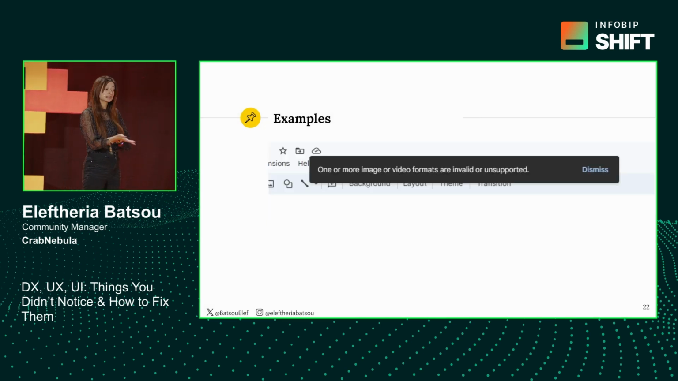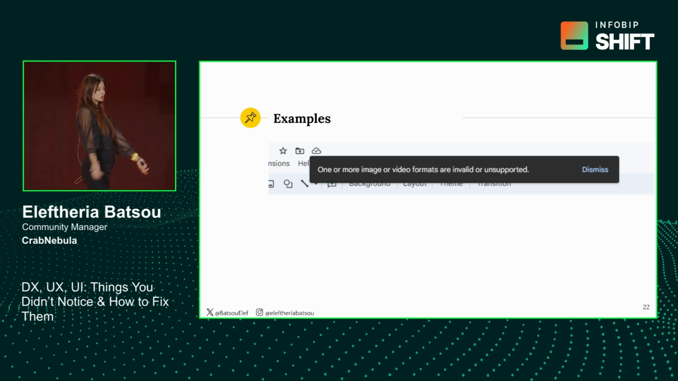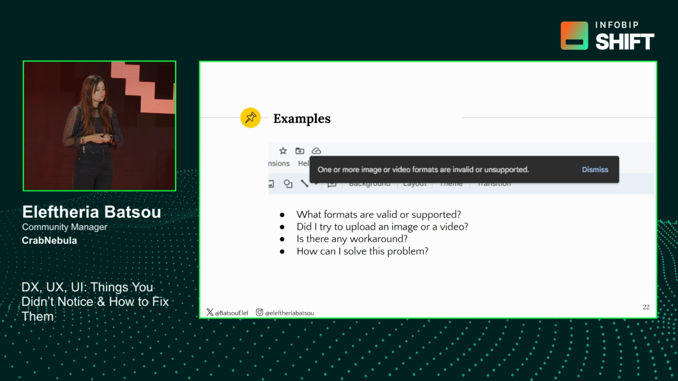And I also had another issue with Google Drive. I was doing my presentation, and I wanted to upload an image, and I got this error message: one or more image or video formats are invalid or unsupported. So my question is, what is unsupported? Did I try to upload a video, or did I try to upload an image? Is it unsupported, or is it invalid? And how can I solve this issue if I'm not even sure what the problem is? I had a lot of questions, and trust me, later we are going to see how to solve these kinds of issues.